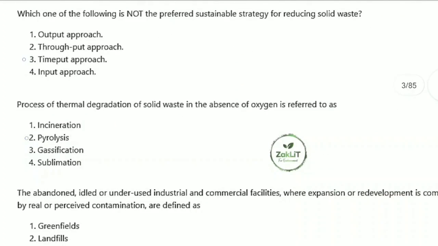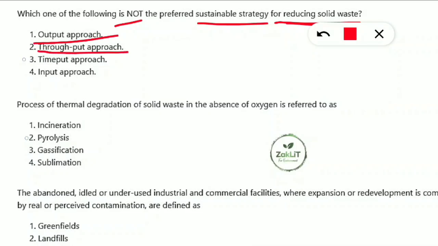Next question is, which one of the following is not the preferred sustainable strategy for reducing solid waste? First we will know which are the sustainable strategies preferred for reducing our solid waste. They are output approach, throughput approach, input approach. You can learn these in upcoming videos, but you should know output, throughput and input. The time put approach is nothing related to reducing solid waste in a sustainable manner. These three are the techniques to reduce solid waste sustainably, but here it has asked which is not, so option 3 will be correct.